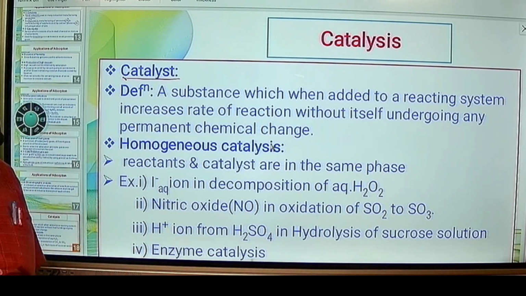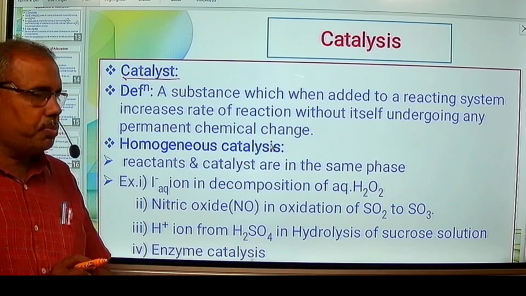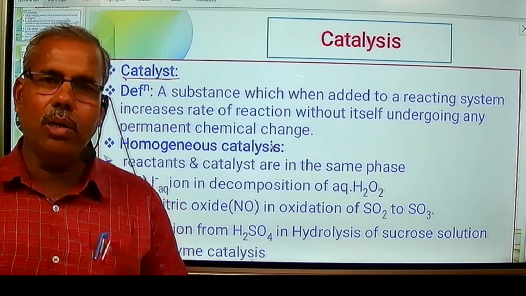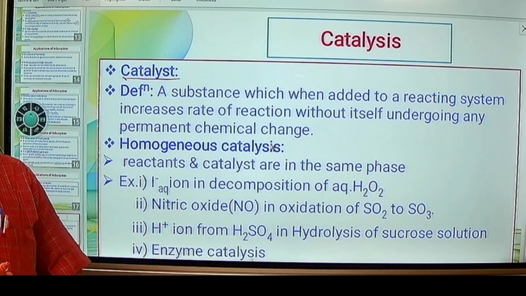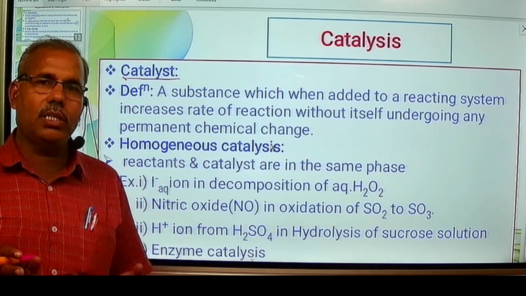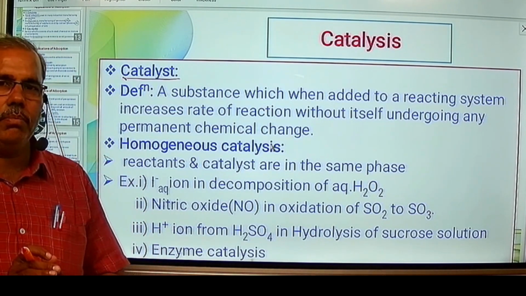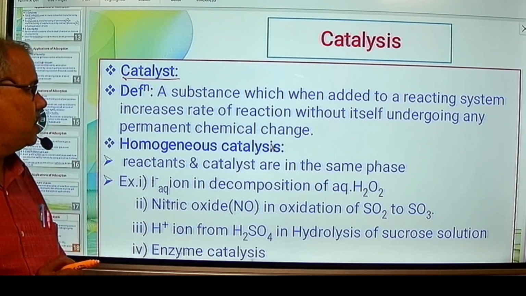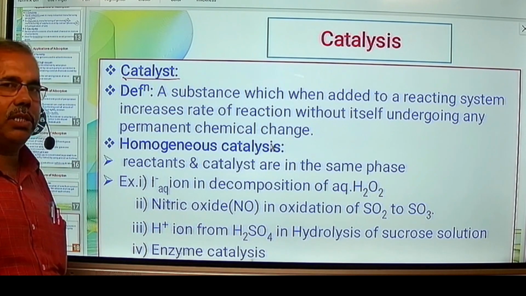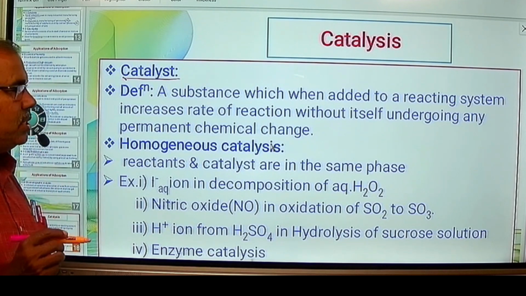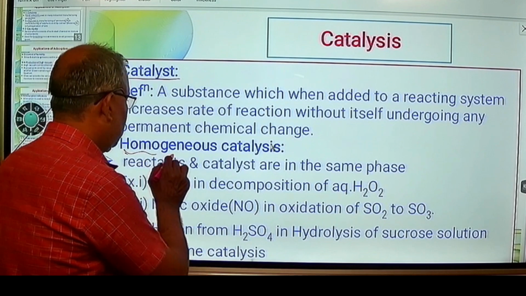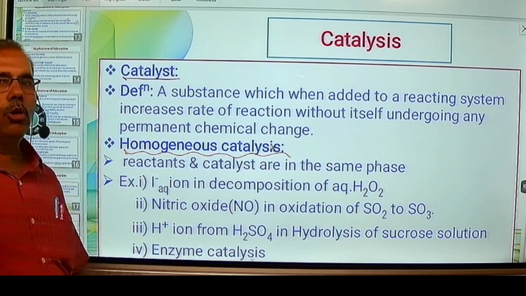Catalysis is of two types depending upon the physical state of the reacting system, that is the reactants, and the catalyst. So there are two types of catalysis based upon the physical state of reactants and catalyst. The first type is homogeneous catalysis.